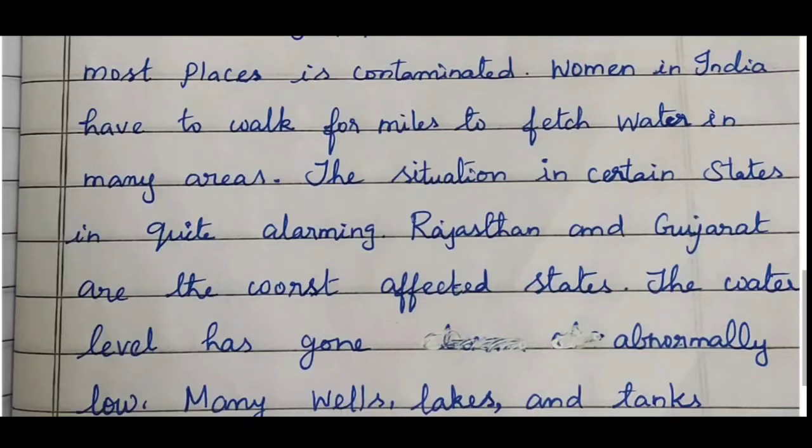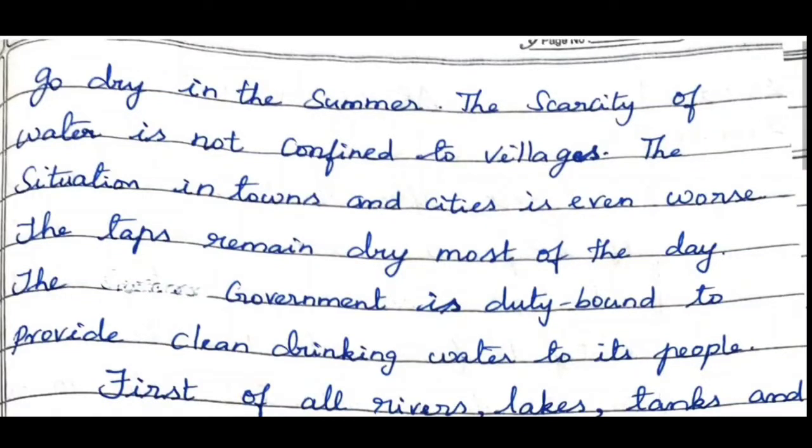Rajasthan and Gujarat are the worst affected states. The water level has gone abnormally low. Many wells, lakes, and tanks go dry in the summer. The scarcity of water is not confined to villages. The situation in towns and cities is even worse. The taps remain dry most of the days.